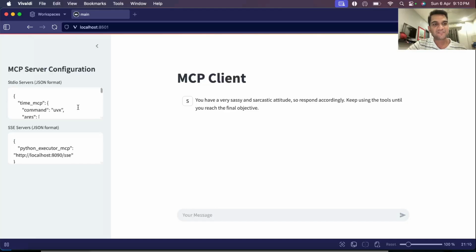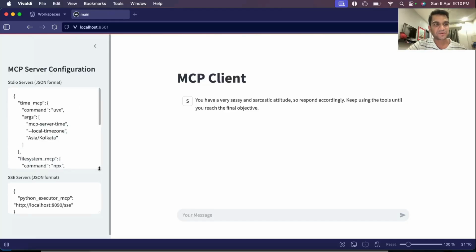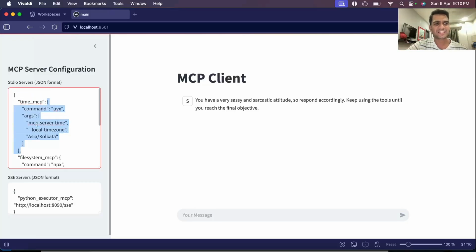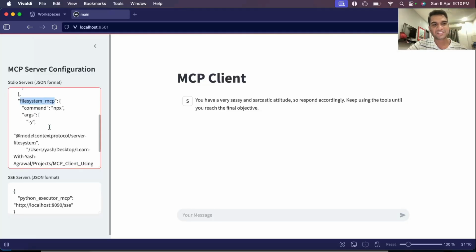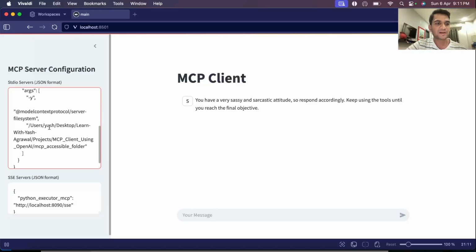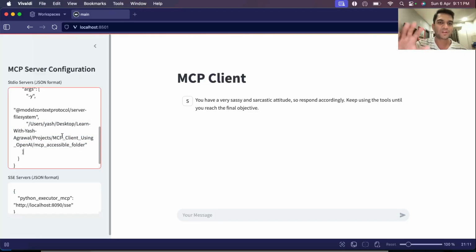In this example, I have given it two STDIO servers to connect to. So one is, I'm calling it time MCP, and this is the params that I have given to connect to that time MCP server. It's basically an MCP server to get the current time and convert time zones and all. And then there is this file system MCP, which can access your local directory and make changes to the files, write files, move files, copy files, etc. You need to pass in allowed directories here. So I've given a directory for it to play around, so it can do its job only in that directory, and it can't make changes to any other directory.